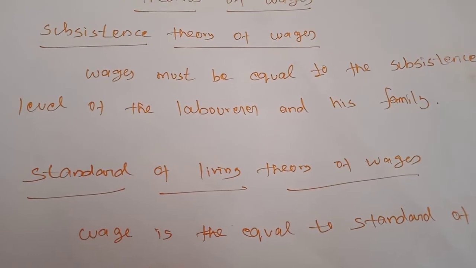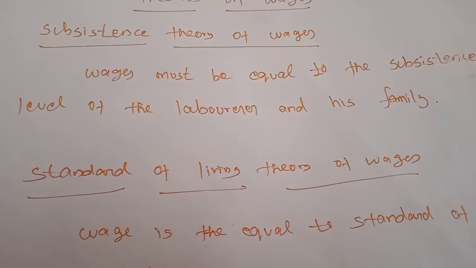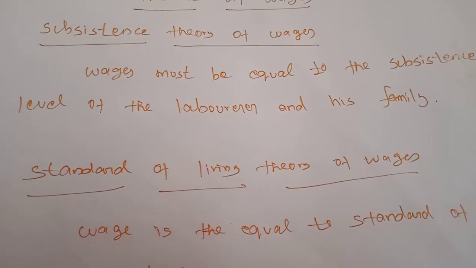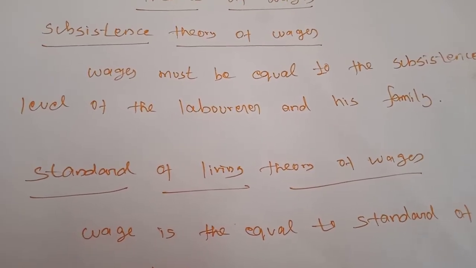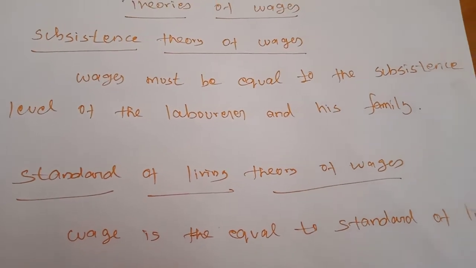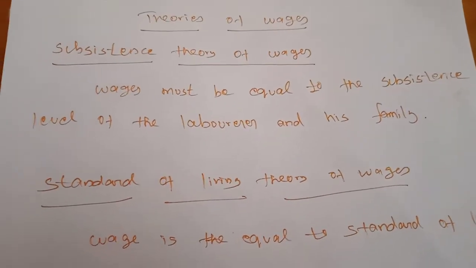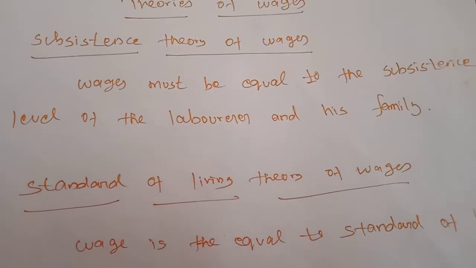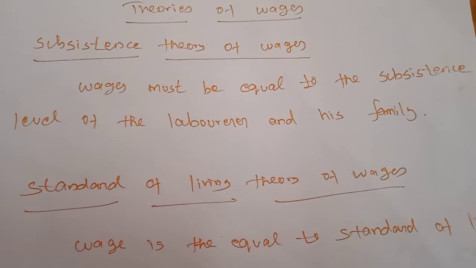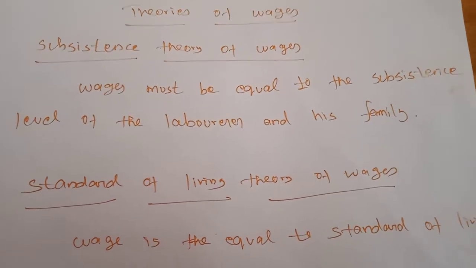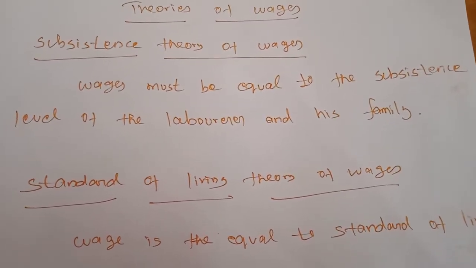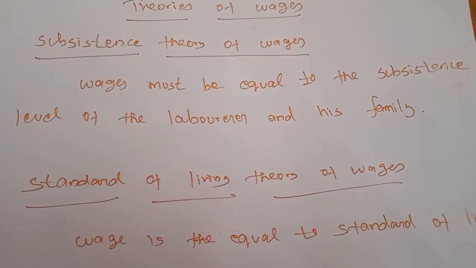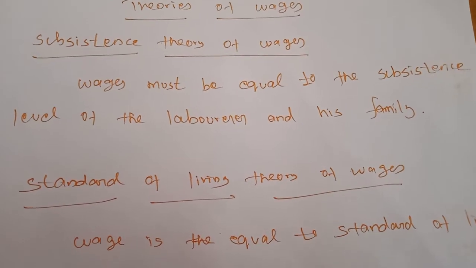But the trade union is not found in this theory. Next, this theory does not explain the differences in wages in different occupations. If there are different types of occupations, there will also be different wage rates. So on the basis of the occupations and the productivity of the labor only, the wage rate will be determined. But the productivity and the difference in wages across occupations are also not explained.